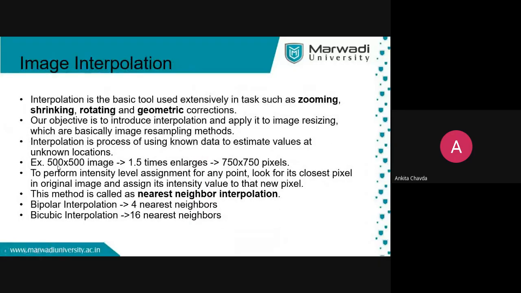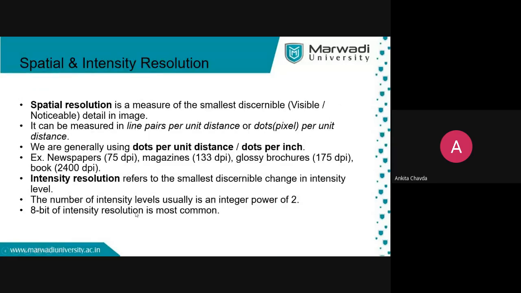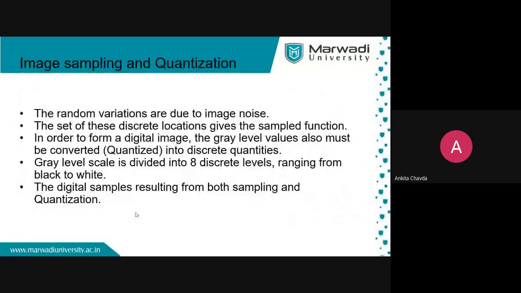Interpolation, right? So here, have you seen this 500 cross 500 image, right? So 1.5 times, if you are enlarging, it means that your image size was previously 500 cross 500, which is now 750 cross 750. It is something like this. So it will look for nearest neighbor. If you are using this interpolation, it will look for only 4 nearest neighbors. If you use this one, it will look for all 16 nearest neighbors. So you will get a very good result. So this is what we are going to learn, but you guys are asking the question so early.